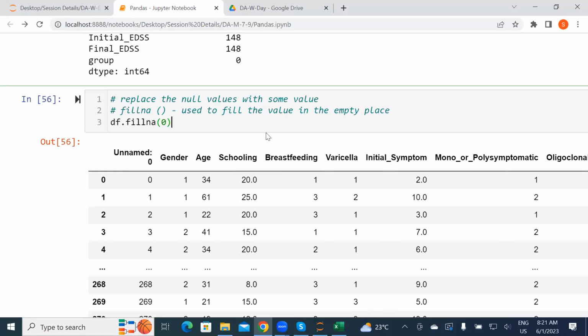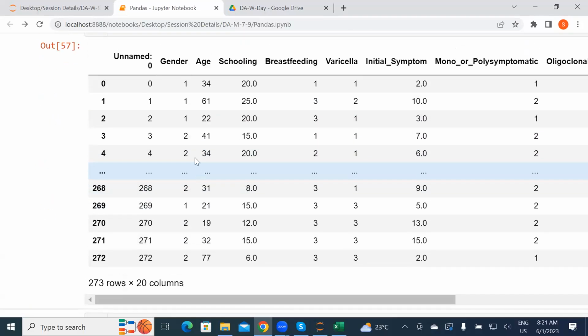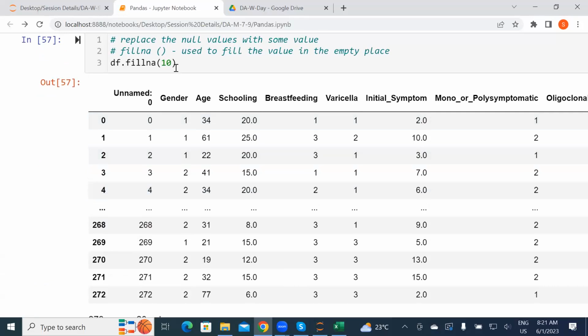So I just fill the values here with a 0. You can use 10 also. Your wish. You can observe the changes when you fill the value.